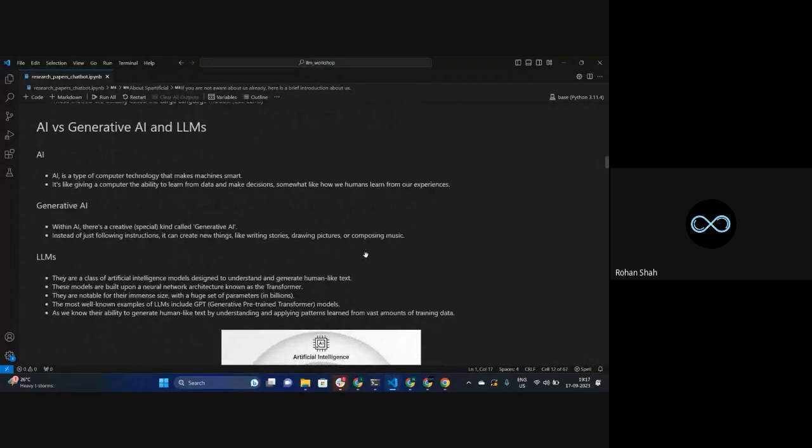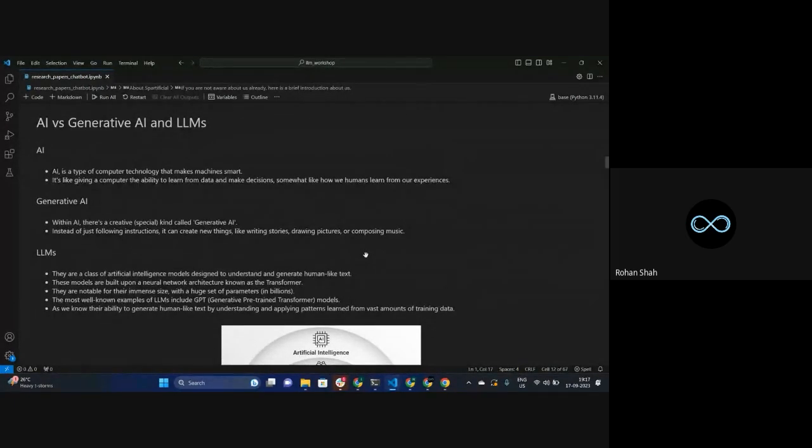So now comes the difference between AI, generative AI, and what LLMs are in general. I've already given you a very brief introduction, but still, let's say someone here is completely new in the field of artificial intelligence. AI stands for artificial intelligence. AI is a technology that is basically making machines smart. We are giving machines the ability to take decisions, make predictions, and learn from any mistakes they make. So that's what AI is all about.